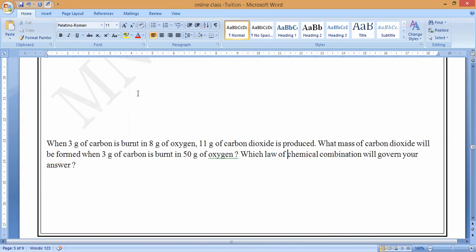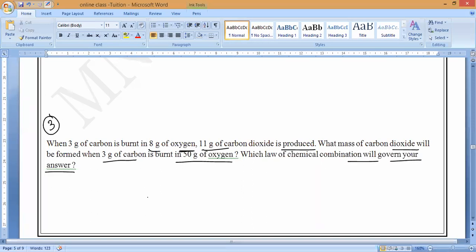Right. Read the question. Third question. When 3 grams of carbon is burnt in 8 grams of oxygen, 11 grams of carbon dioxide is produced. What mass of carbon dioxide will be formed when 3 grams of carbon is burnt in 50 grams of oxygen, they are saying. Which law of chemical combination will govern your answer, they are asking. So observe very carefully, read the question once again, you can understand.